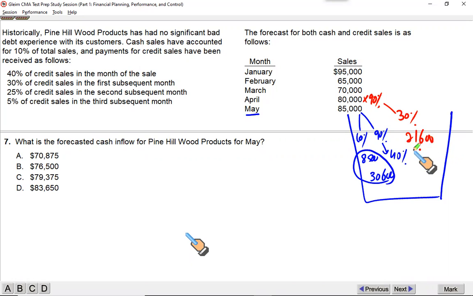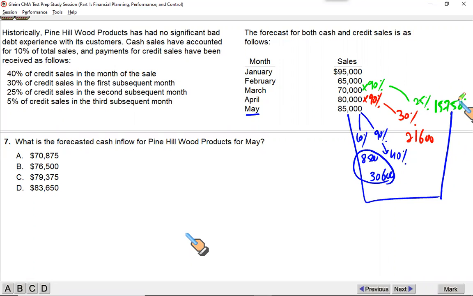All right, then again, one step back. You sold goods worth 70,000 in March. 90% of this number is credit sales. Out of the sales, you got 40% in March, 30% in April. Now you're going to get 25% in the month of May. 25% of this number will be 70,000's 90%. You need to redo these questions repeatedly to grasp the idea. 15,750.